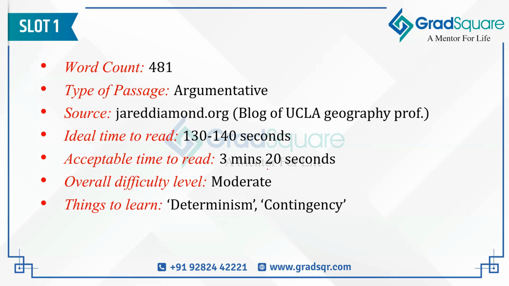And the things to learn, I've already discussed the meanings of these words: determinism, deterministic models, then contingency. These are words which are very commonly used in several academic works, especially if you're reading any kind of statistical analysis, any kind of academic papers and journals. Then you'll find the usage of these words a lot, especially in fields like psychology, sociology, anthropology, statistics. So you should know the meanings of these terms, because routinely academic passages from such topics occur inside the CAT examination. So this is what we are supposed to take away from this passage.